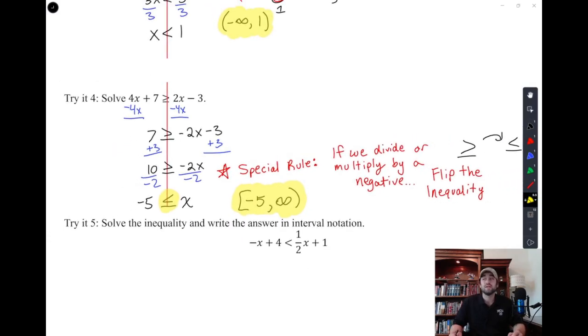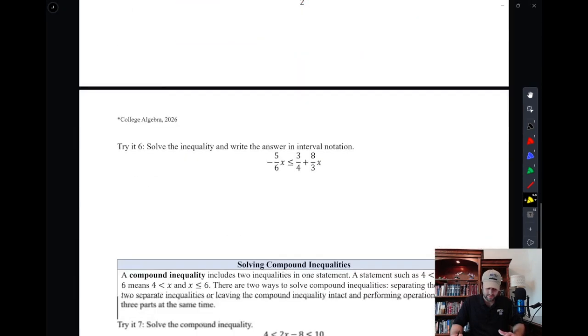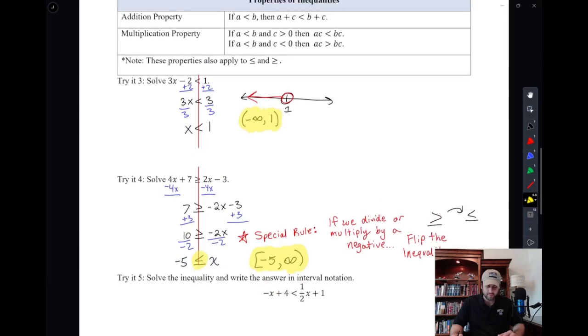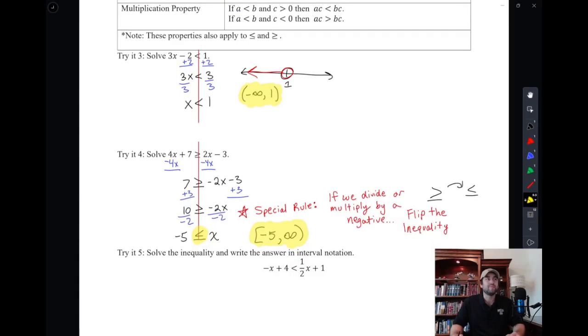And that's how you solve linear inequalities. That special rule is written up above, or maybe it's down below, or maybe it's nowhere. Maybe I just wrote it for you. If you multiply or divide by a negative, you need to flip that inequality.